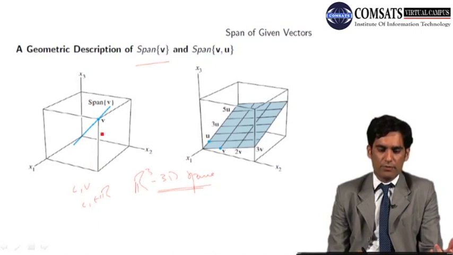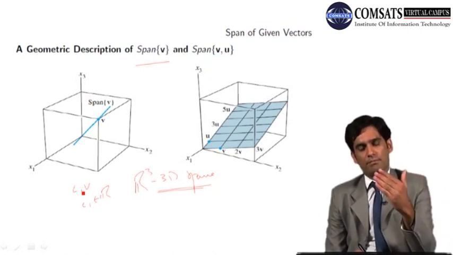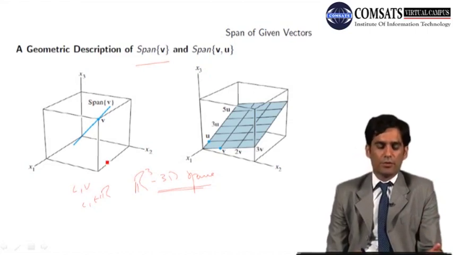Whenever C1 equals 1, that will be a vector V. Whenever C is positive, that will have the same direction, and that will affect only the magnitude of the vector V. So the geometry of the span of a single vector is always a line passing through the origin, as shown in this figure.